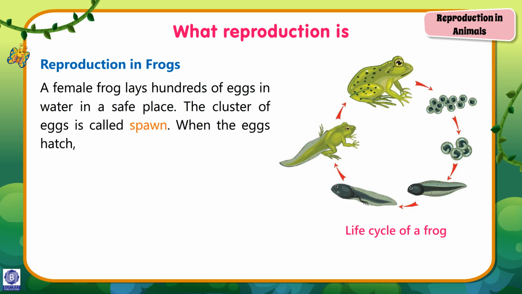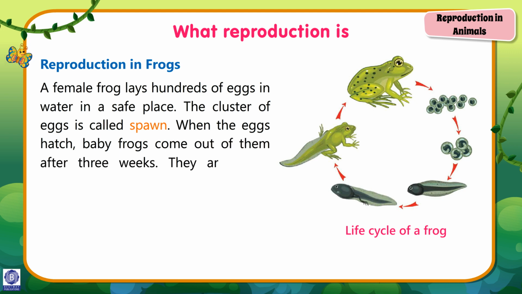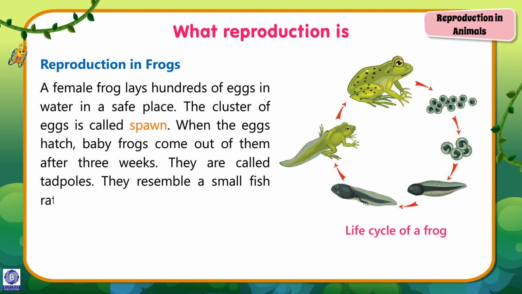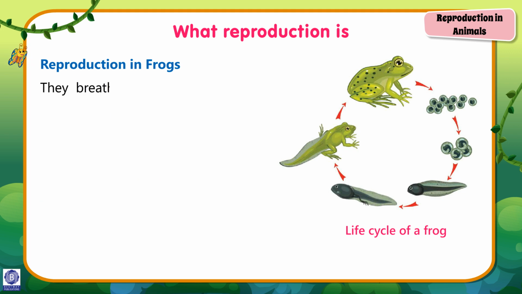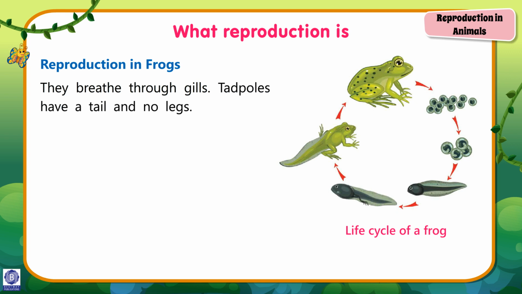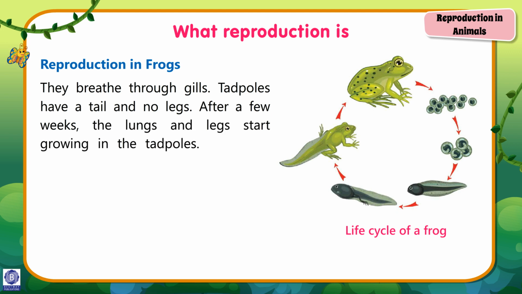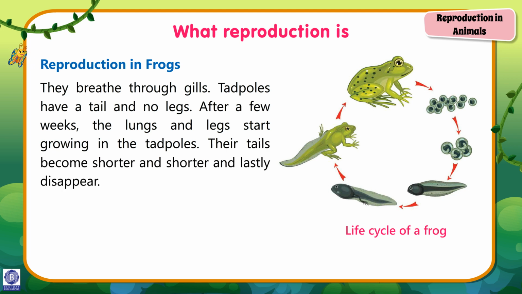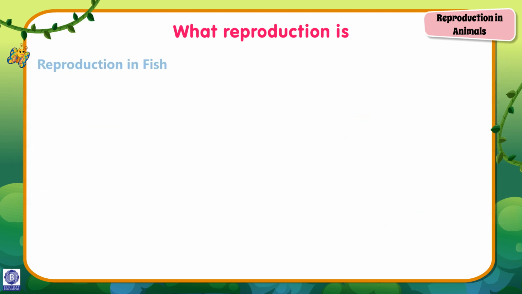When the eggs hatch, baby frogs come out of them after 3 weeks. They are called tadpoles. They resemble a small fish rather than a frog. They breathe through gills. Tadpoles have a tail and no legs. After a few weeks, the lungs and legs start growing in tadpoles. Their tail becomes shorter and lastly disappears. After some time, they become adult frogs.